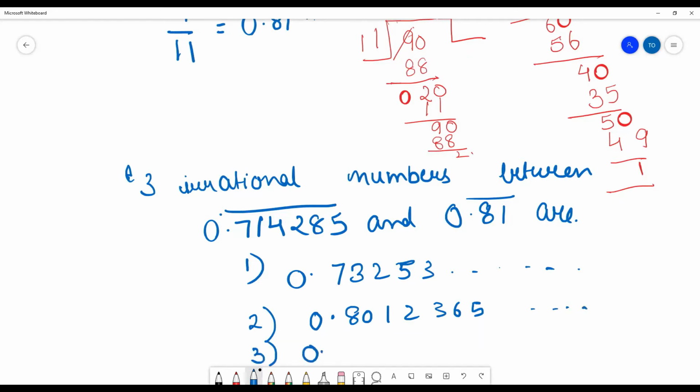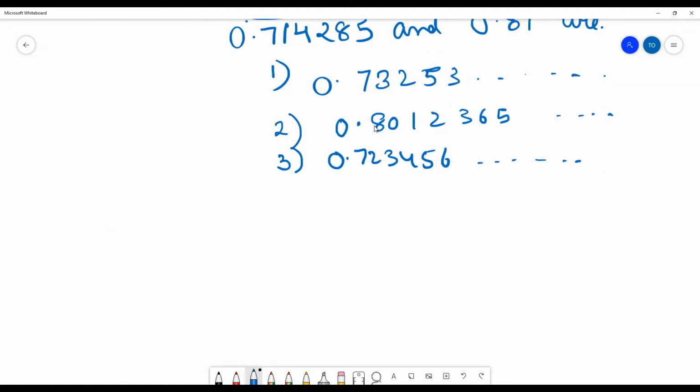Can you tell me what can be a third number for this? If you have understood the concept, you can very easily see. I will give you one such question as homework also. Yes, Nitya, can you tell me? You have typed in the chat box: 0.723456, like that, and it will go on. Very good. It is non-terminating and non-repeating for irrational numbers. Okay, so this question is done.